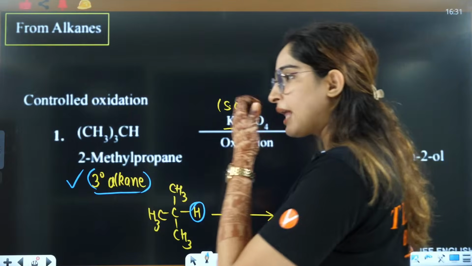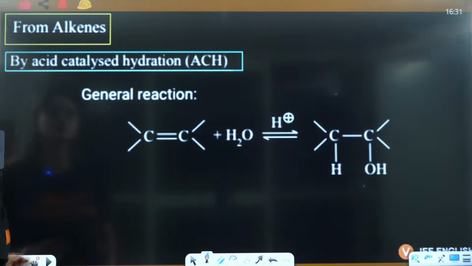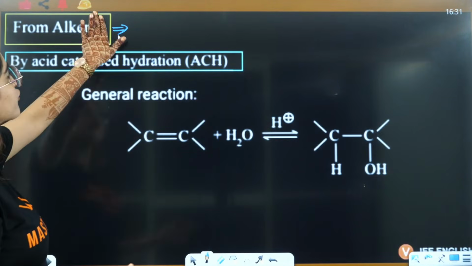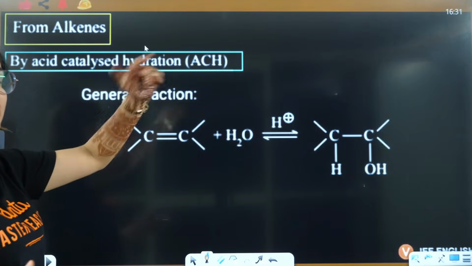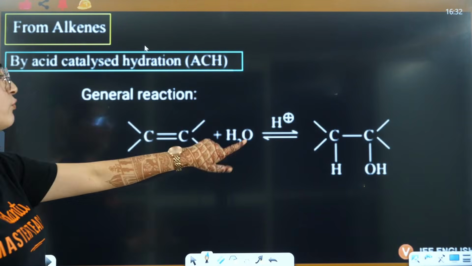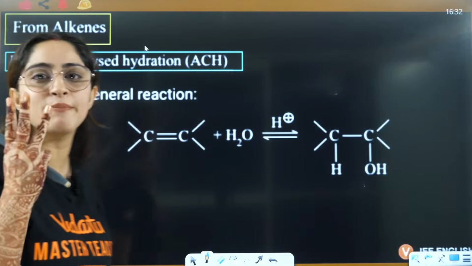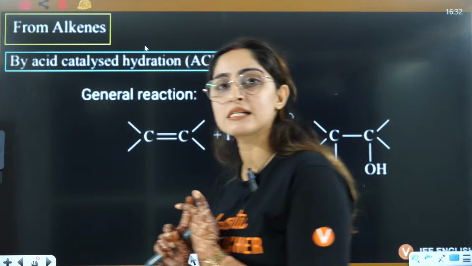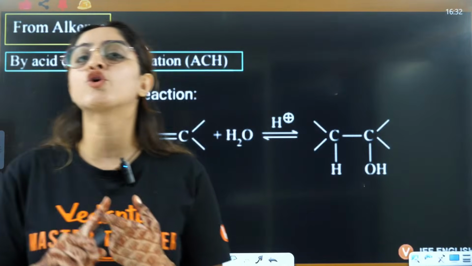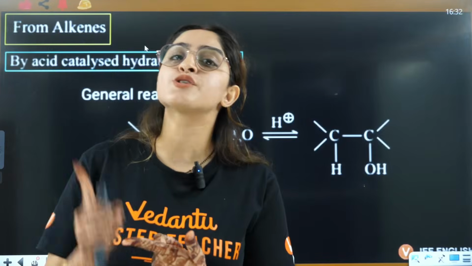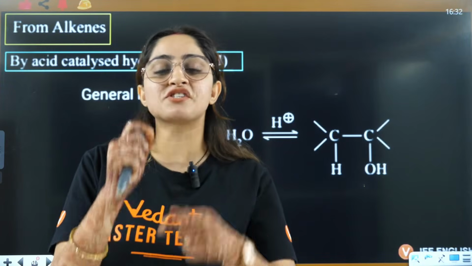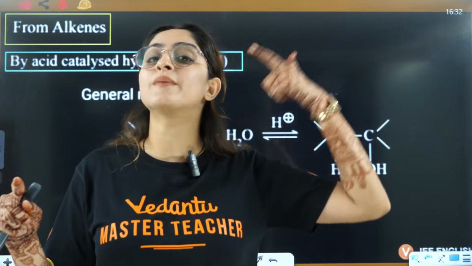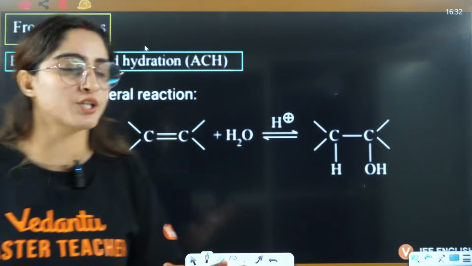Now that was from alkane. Now let's talk about how alcohols can be prepared from alkenes. If you remember, we did this in the chemical properties of alkene. There are three methods of preparing alcohols. First is acid catalyzed hydration. Second is hydroboration oxidation. Third is oxymercuration demercuration. The products may be different in all three cases because the way the mechanism works is very different in these three processes.